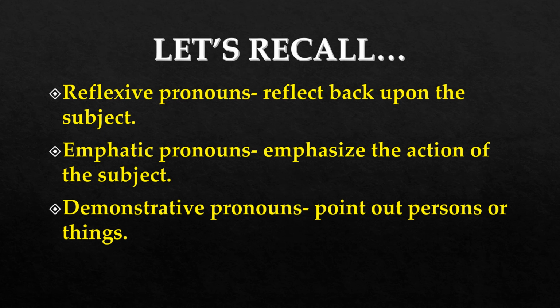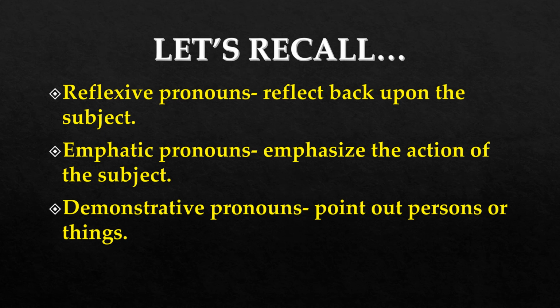Now next we have learned emphatic pronouns. What is meant by emphatic pronouns? Emphatic pronouns are the pronouns which are used to emphasize the action of the subject. Means the action of the subject is emphasized with a word. That word is called the emphatic pronoun.